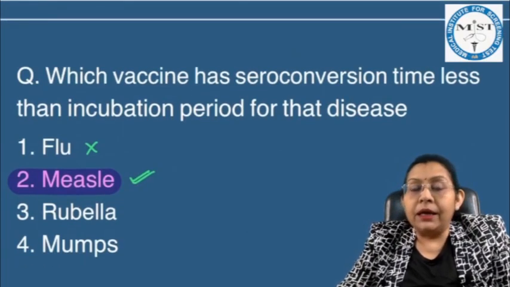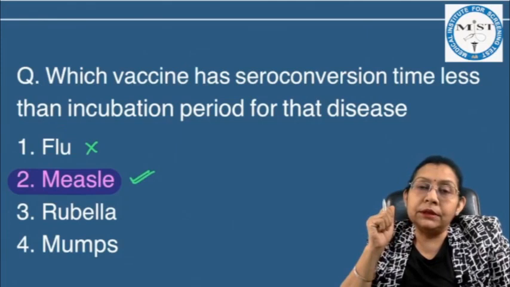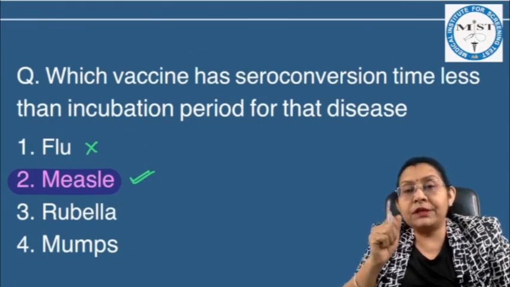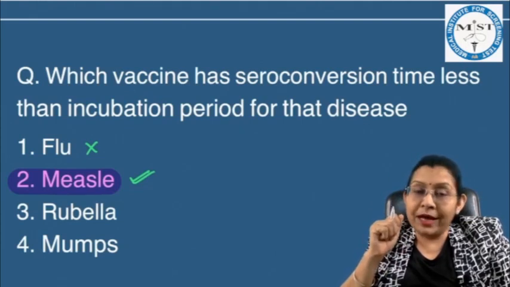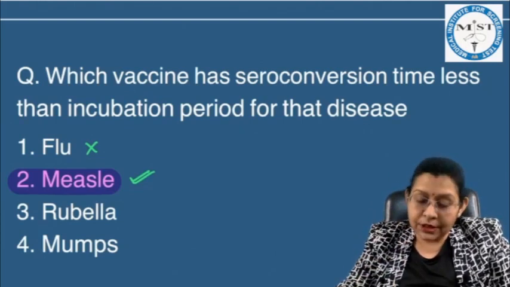Now rubella, again here the vaccine takes around 2 to 4 weeks for a good amount of antibodies to develop, and this is the same for the mumps vaccine. So here the correct answer is measles.